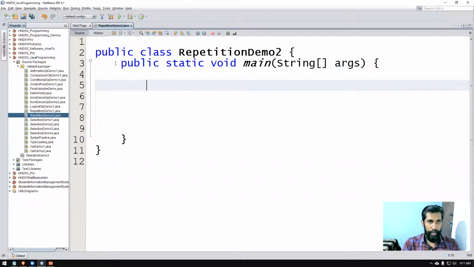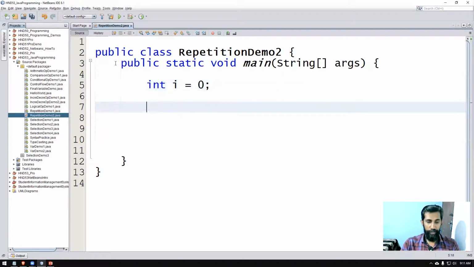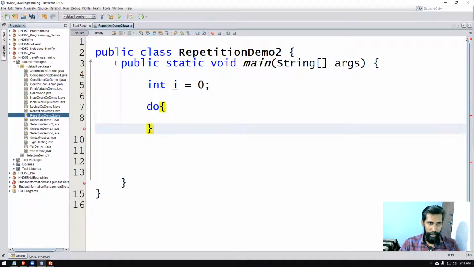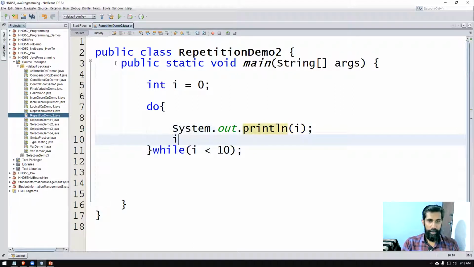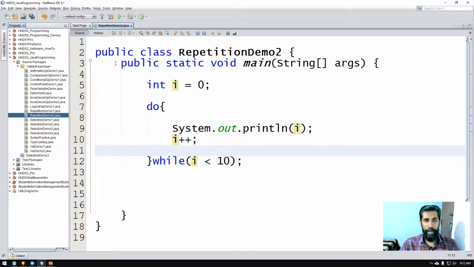Here also we'll take the variable I and assign the value 0. So here you just type do and open close curly braces automatically comes. Then you write while, then the condition, which is I less than 10. That's how you have written. Inside this, we're going to do the code. So we're going to say I plus plus, right? System.out.println(I). So we are printing the value of I and we are incrementing the value of I by 1.